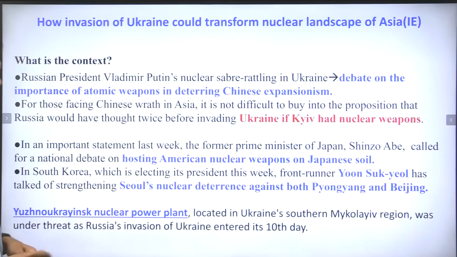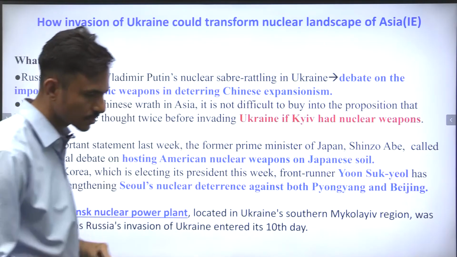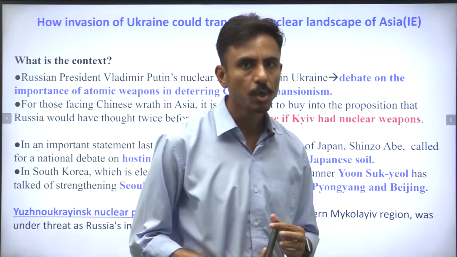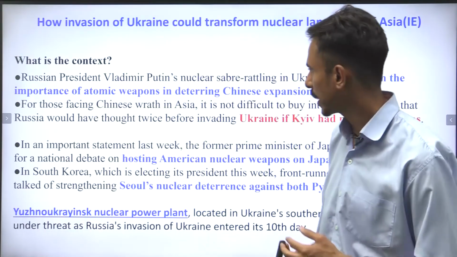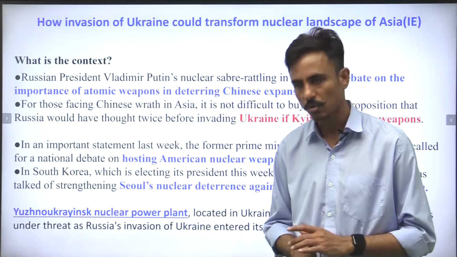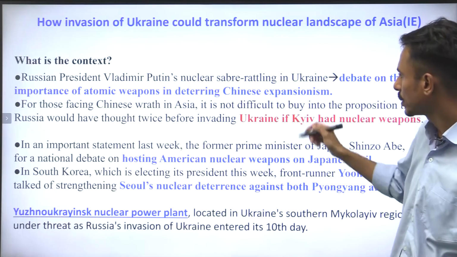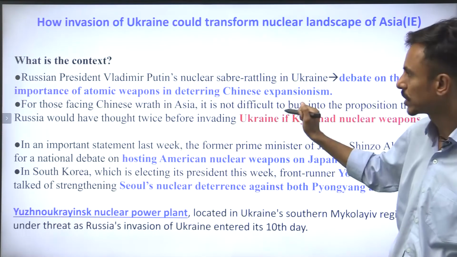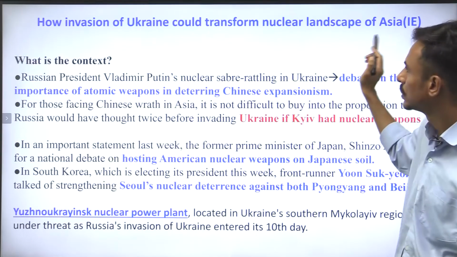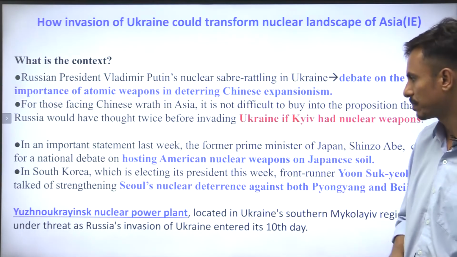And there is a debate on the importance of atomic weapons in deterring Chinese expansionism. We all know that China is expanding, and in this One China policy, it also claims Taiwan and many islands in the South China Sea. So therefore, to deter this Chinese expansion, Southern Asia may also adopt nuclear weapons.